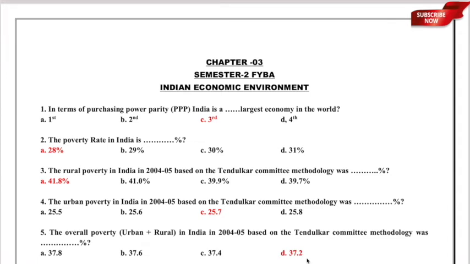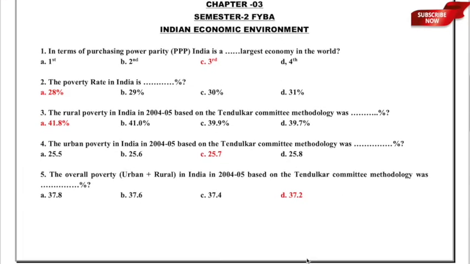So here the correct answer is option D, 37.2%. So urban it is 25.7, rural it is 41.8, and overall it is 37.2%. I hope this is clear. Let us now move to the next question.